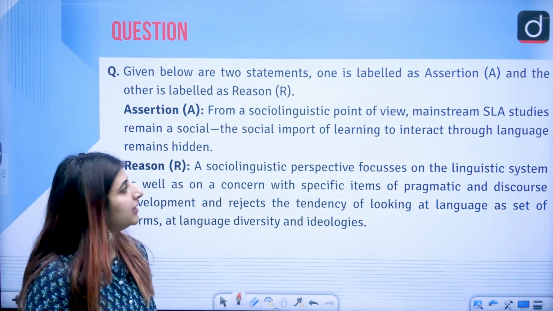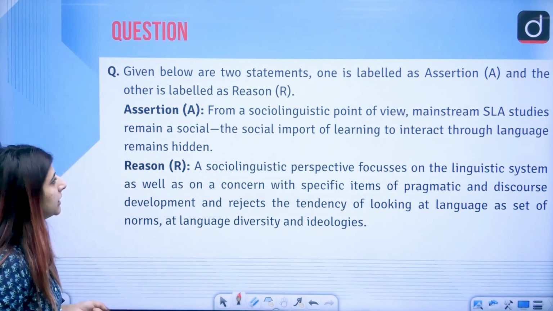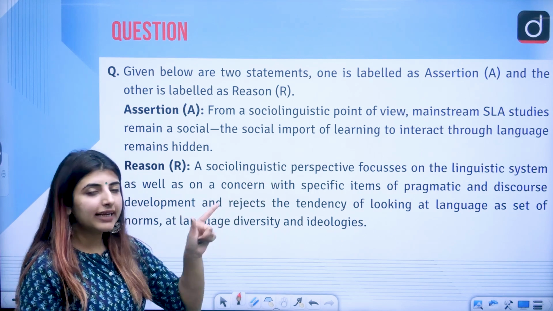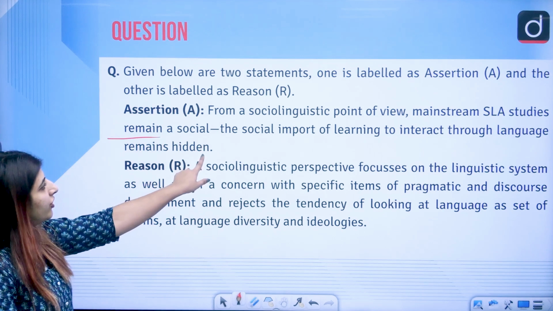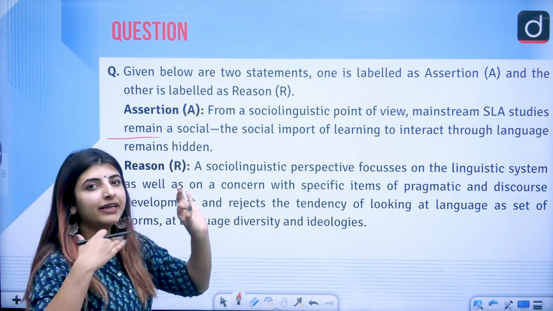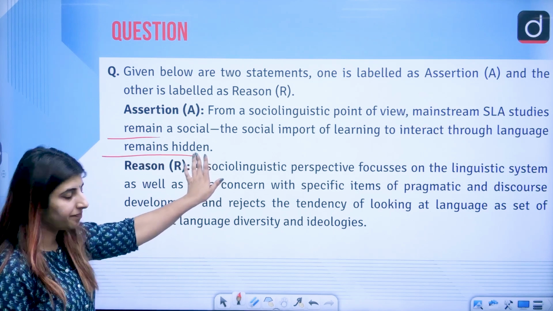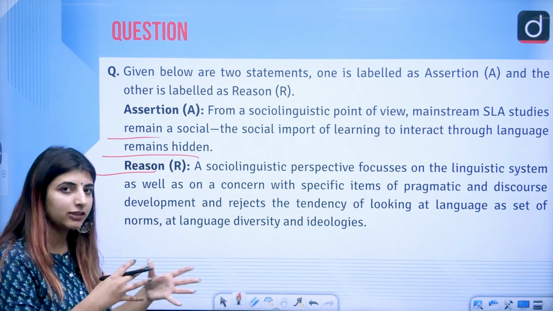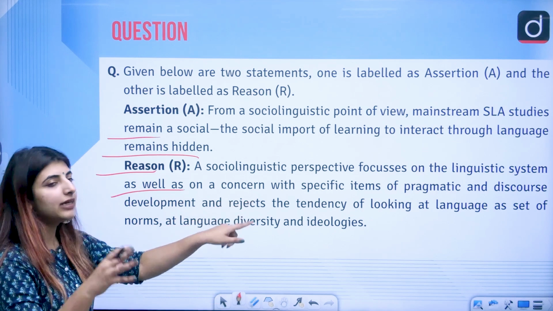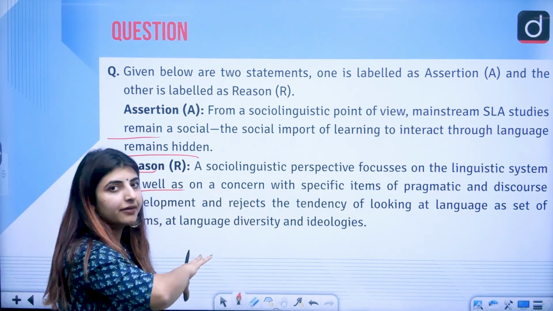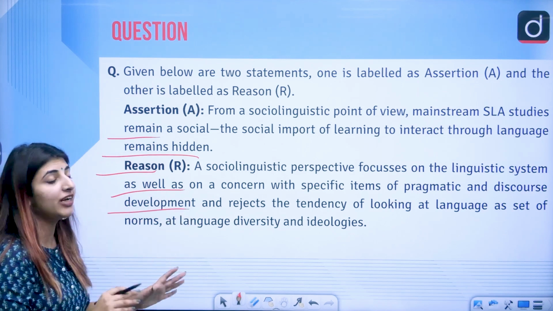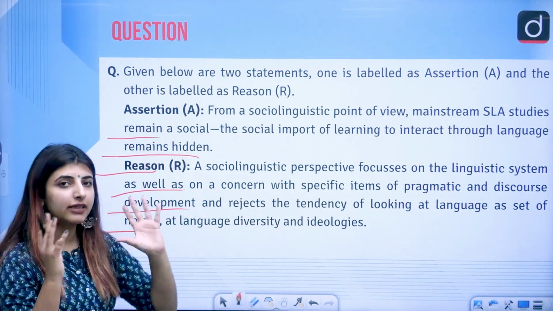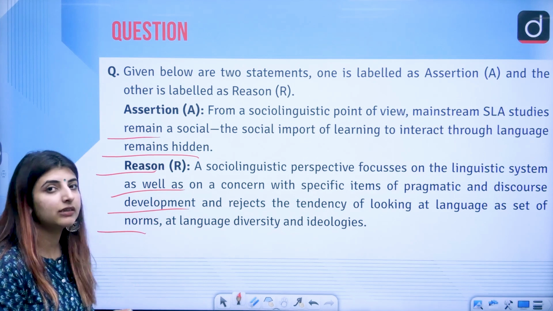Statement and assertion based questions, assertion reason based questions. From a sociolinguist point of view, mainstream SLA, that is second language acquisition studies, remain asocial. The social import of learning to interact through language remains hidden. Reason: because of this very thing, a sociolinguistic perspective focuses on the linguistic system, that is on the language only, as well as on the concern with specific items of pragmatic and discourse development, and rejects the tendency of looking at language as a set of norms. So pragmatics is, of course, a study of language only, but with certain rules.